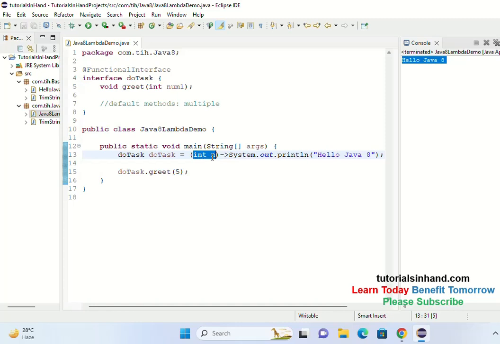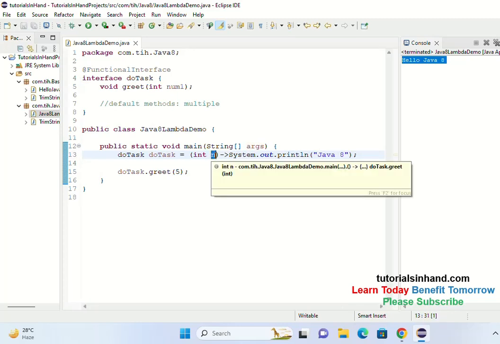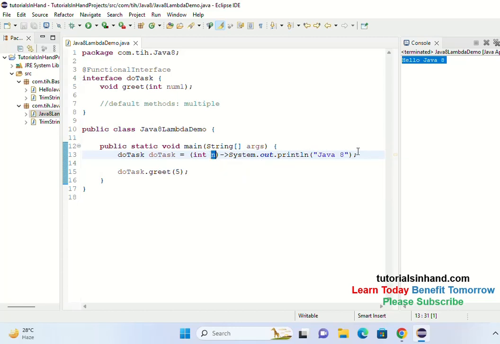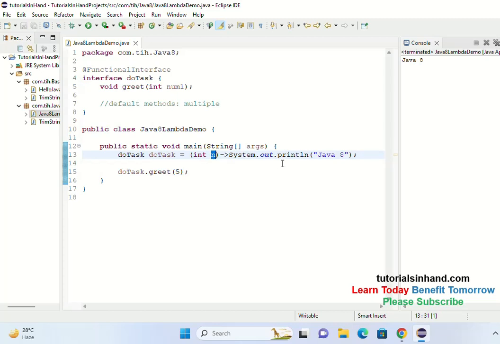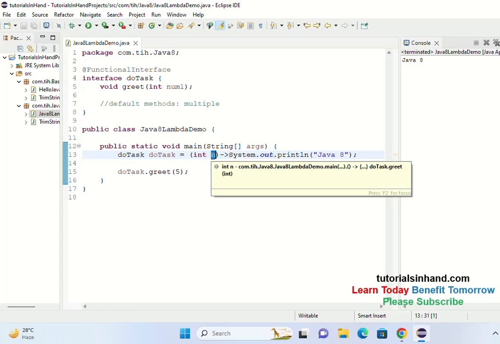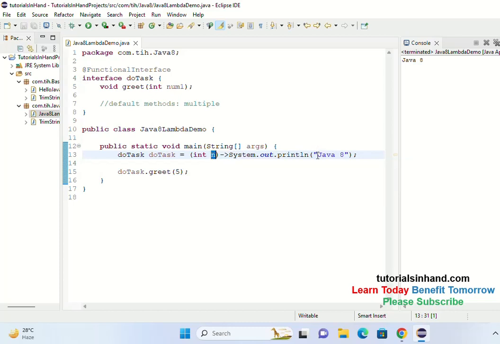Now the thing is, we are taking this int n, but we are not doing anything currently. So it will simply print the statement, but it will not operate on the number. You have given one parameter, but it is not used at all in the lambda expression. So it simply prints whatever is written. Let's run it. It is just printing Java 8 currently. But now you can utilize this number to perform any task. You can print this number, you can print the square of the number, you can print the cube of the number. Let's see how it can be done.